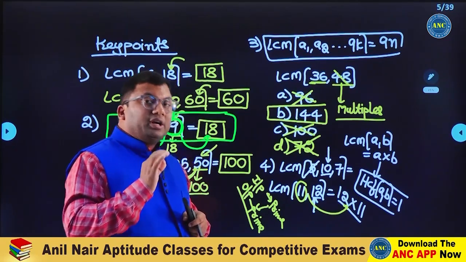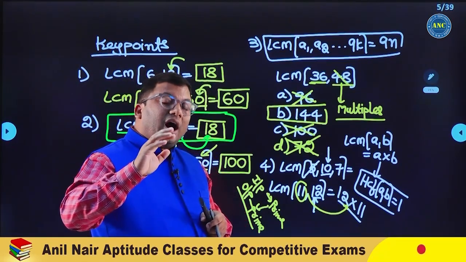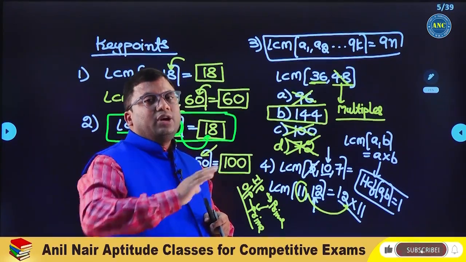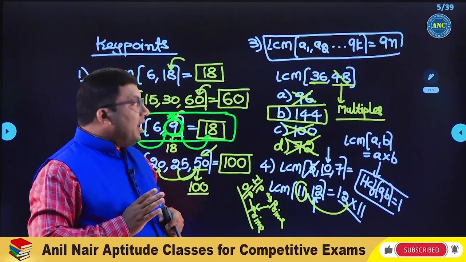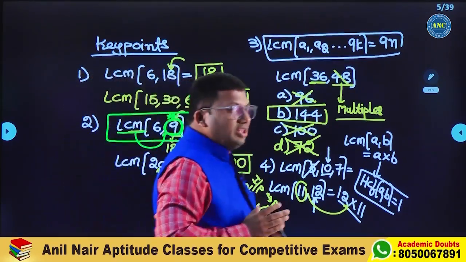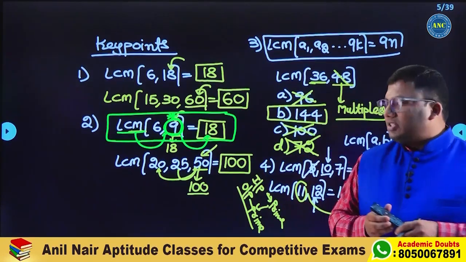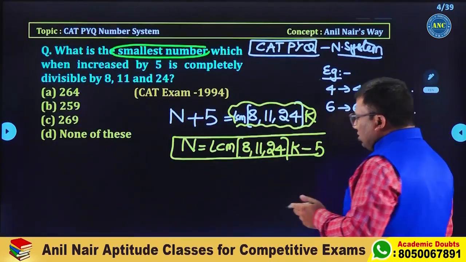Another most important point: if you find one input as a prime number, or a composite number derived out of a prime number, the answer will be divisible by that prime number. These are the four points, and I believe they are very clear to you. With this understanding, let us solve this question.